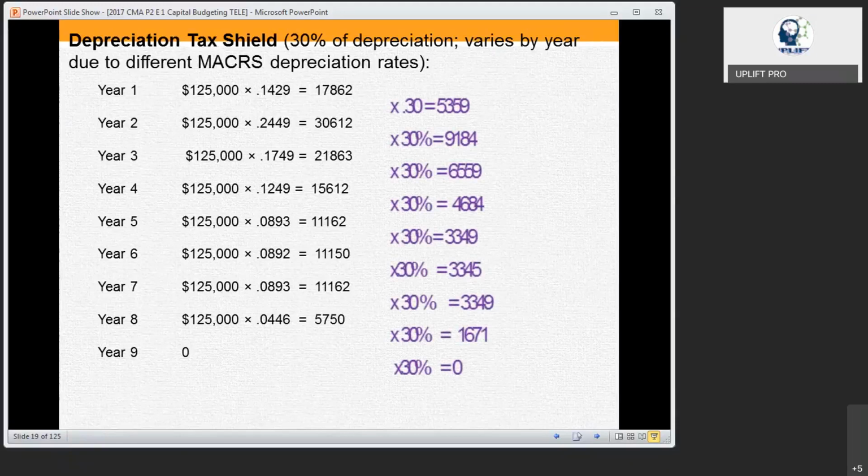Like this, you will be able to calculate for all the 9 years as per the given depreciation percentage, right? Now, we know the initial one, and we know during the operation the cash flow after tax, and we also know the depreciation shield amount.